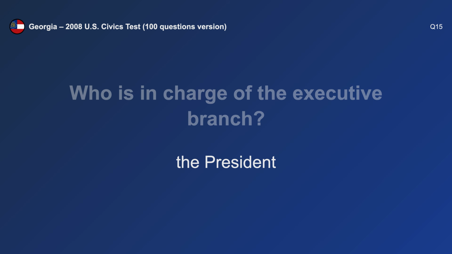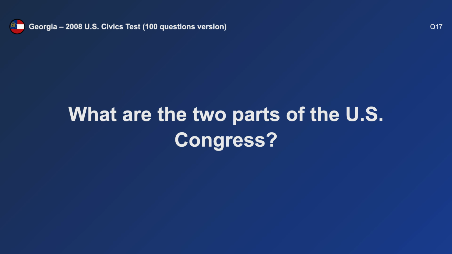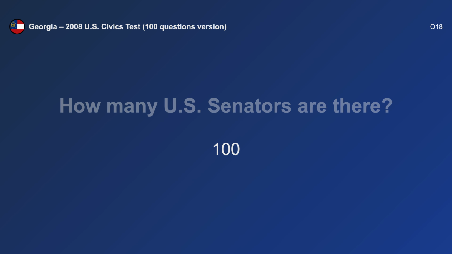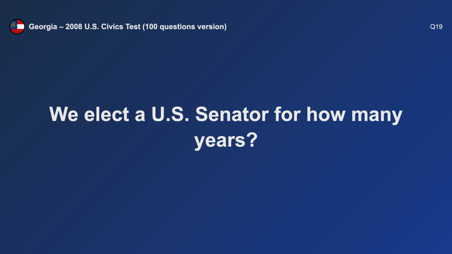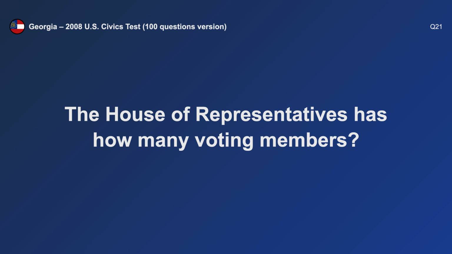The President. Who makes federal laws? Congress. What are the 2 parts of the U.S. Congress? The Senate and House. How many U.S. senators are there? 100. We elect a U.S. senator for how many years? 6. The House of Representatives has how many voting members?